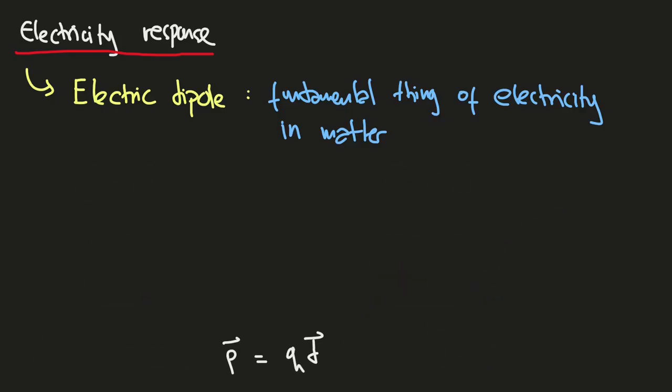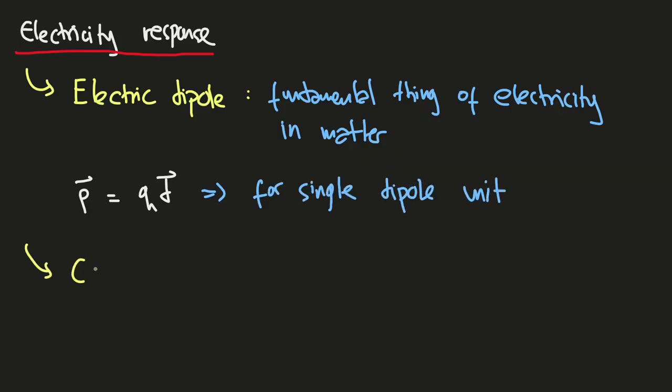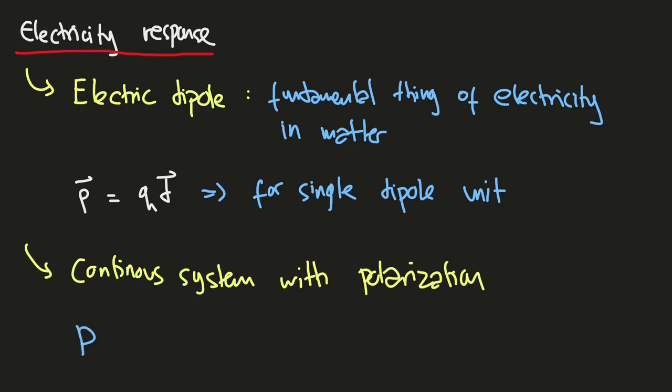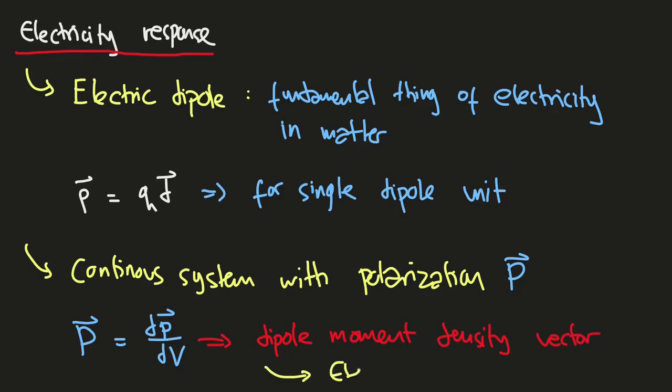In the previous illustration, we know that this definition is only valid, or at least easy, for a single dipole unit. So for a continuous system, we define the polarization as the capital P vector, which relates to the derivative of the electric dipole moment with respect to volume, or in other words, the dipole moment density vector. This will create an electric field E as a response to the external electric field.